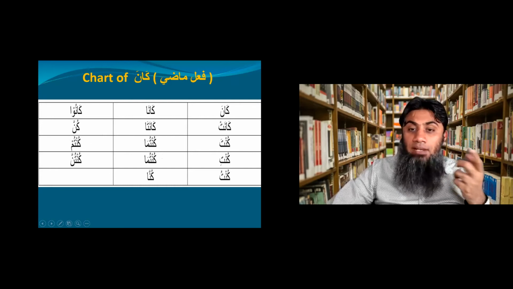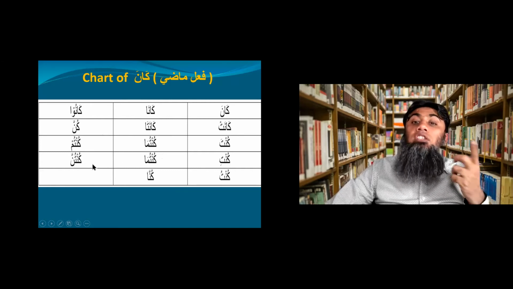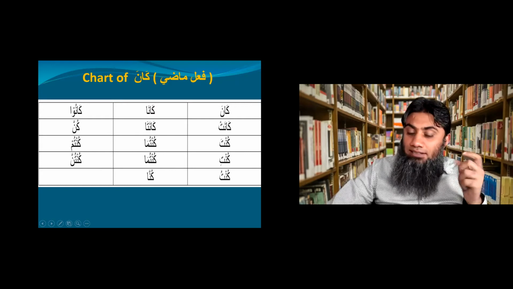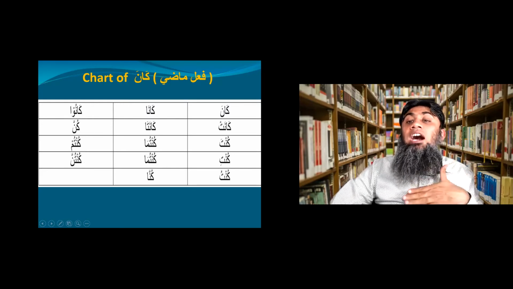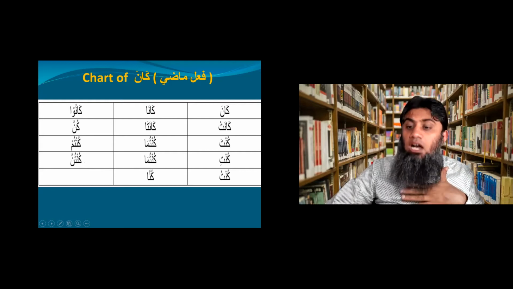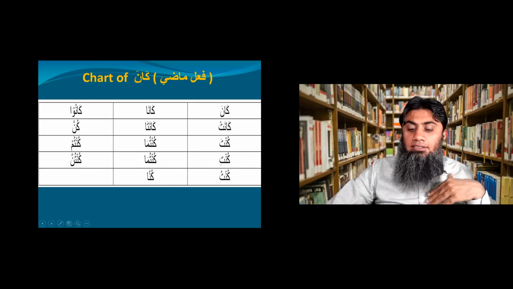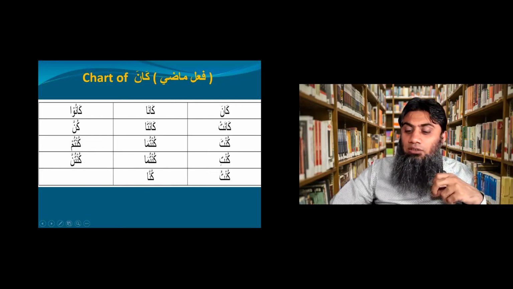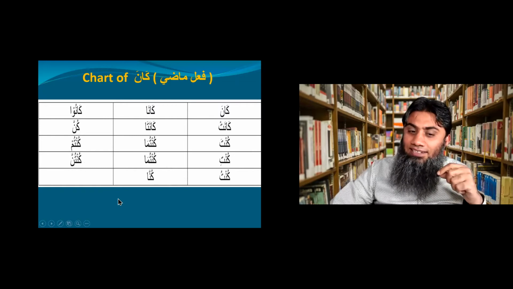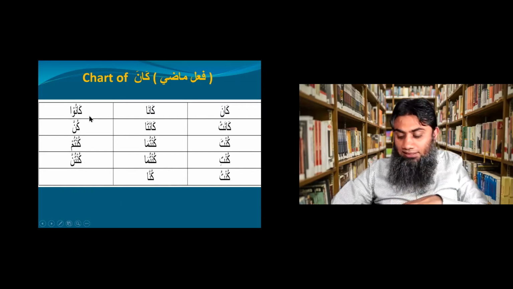And then the feminine you, Kunti, you were. Kuntuma, you were. Kuntunna, you were. But this one is for feminine singular, this one is feminine two, and this one feminine more than two. And then last, first person, kuntu, I was or I were, depending on the construction of the sentence. And kunna, we were. Now you can understand the reason why I used kanu in this sentence.